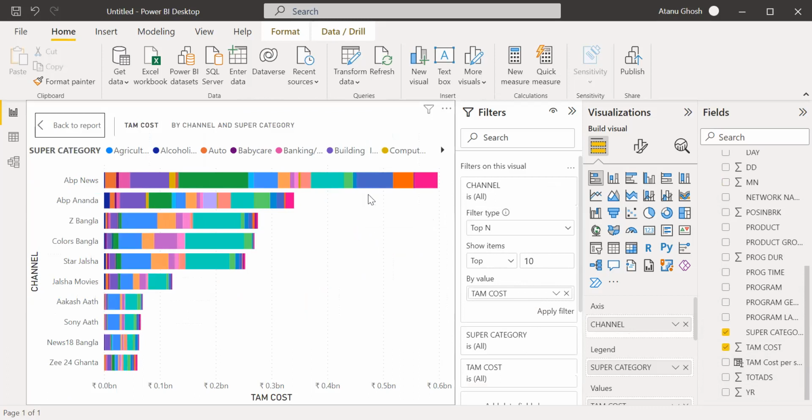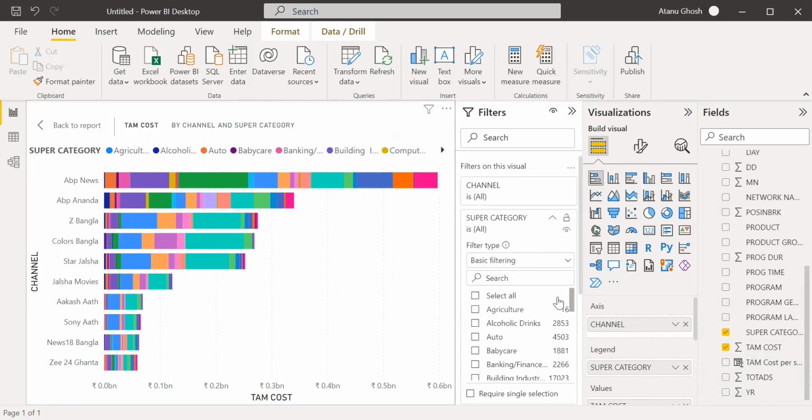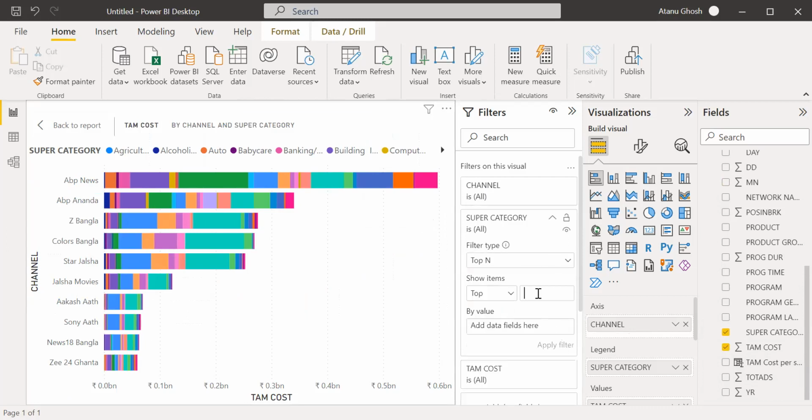Super categories are also a lot of super categories. Let me see if I can do this, and I don't think I can do top N. I can have top N applied only once. So I cannot apply top N for both super category and channel. Okay, this is a constraint. So I can't say top N for both. Okay.